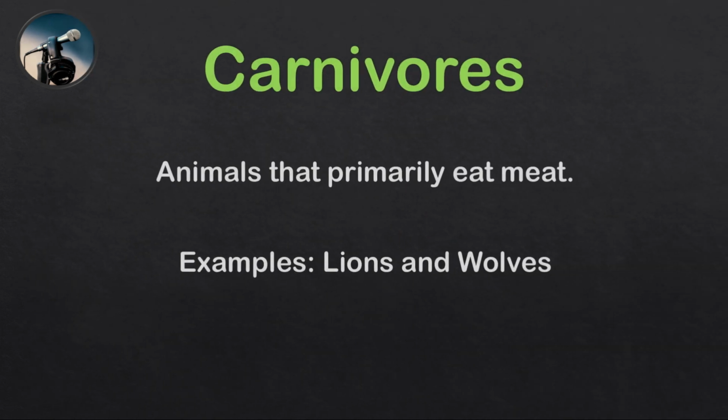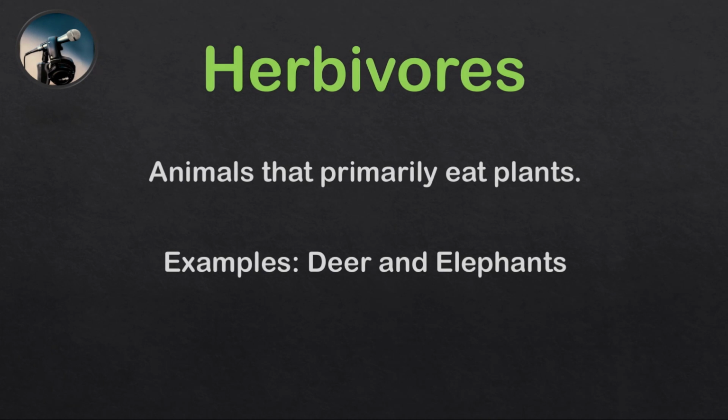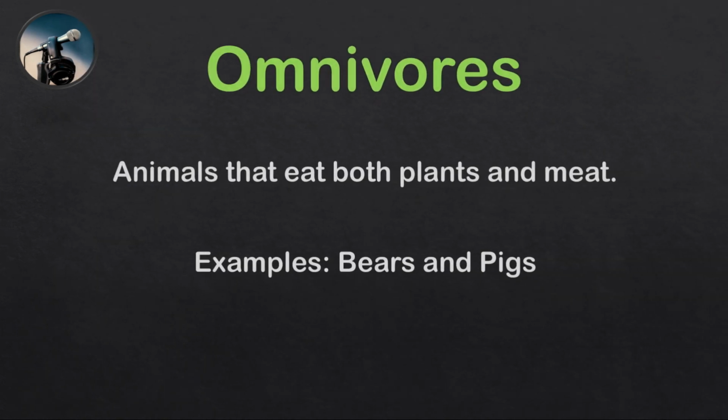Carnivores. These are those animals that primarily eat meat. For example, lions and wolves. In comparison to that, there are herbivores, which are those animals that primarily eat plants. Examples are deer and elephants. Those animals which eat both plants and meat are called omnivores. Bears and pigs are some common examples.